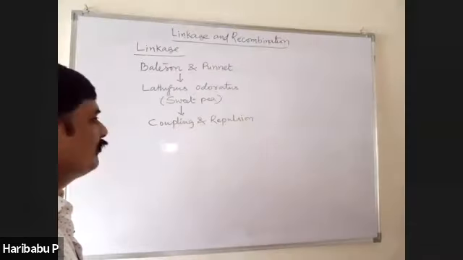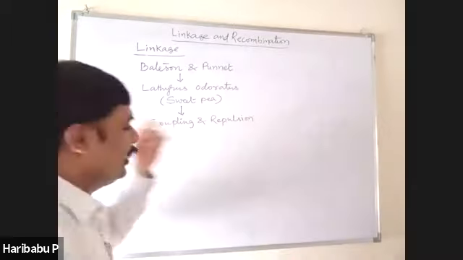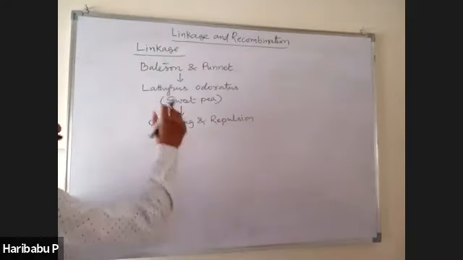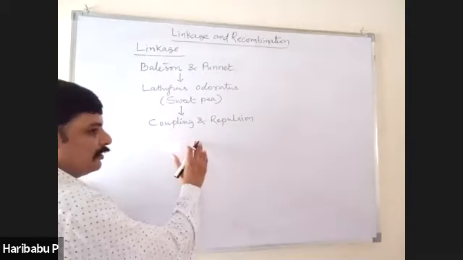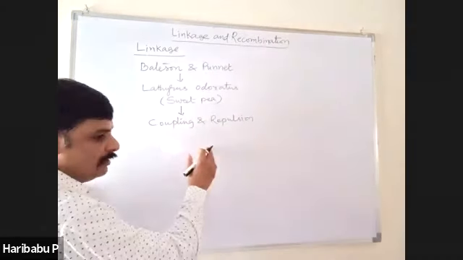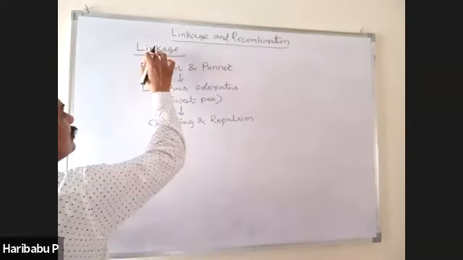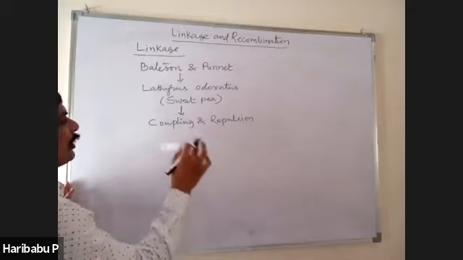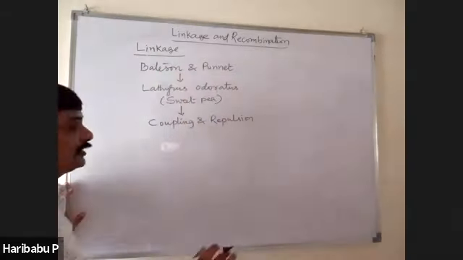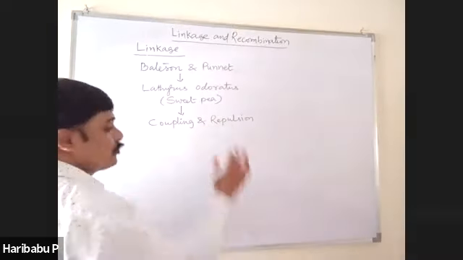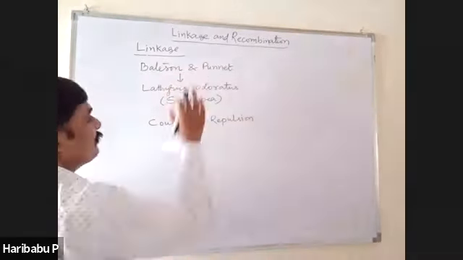Later, Morgan studied and found that coupling and repulsion are two terms for the same phenomenon, and later replaced them with another word called linkage. The whole credit for coining of the word and discovery of linkage, a detailed study of linkage, goes to T.H. Morgan.